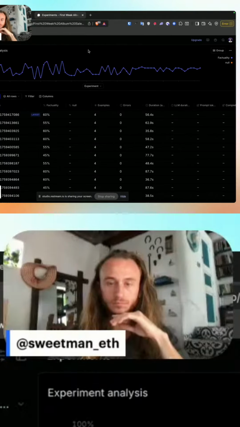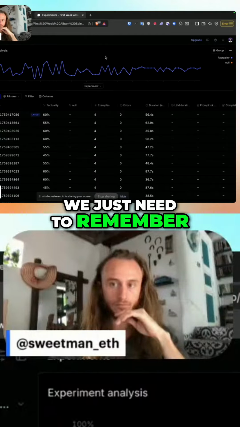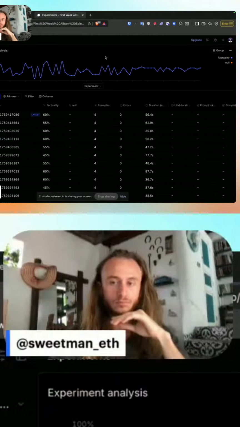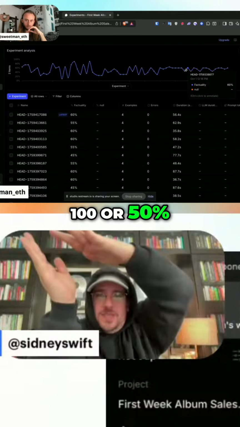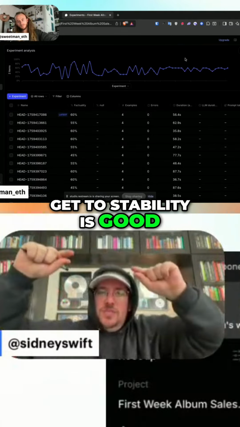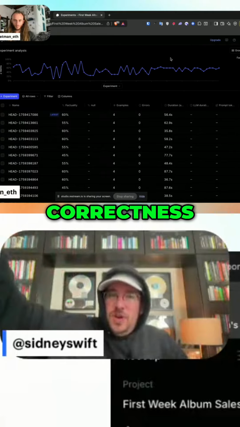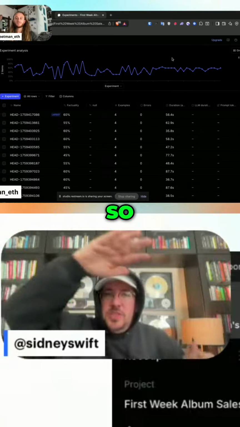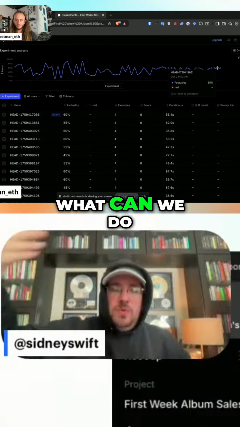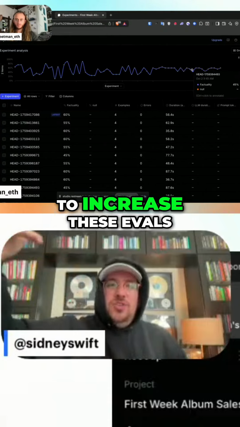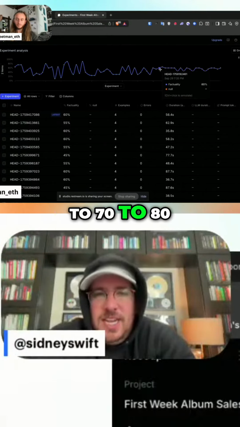And I think we just need to remember, and I love what you said about this one being graded on factuality, whether it's 0 or 100 or 50%, the closer we can get to stability is good, right? The amount of correctness, once stability is achieved. So I think we've gotten to the place where this is a lot more stable, and now the question becomes, what can we do in the product to increase these evals from 60% to 70 to 80 to 90?